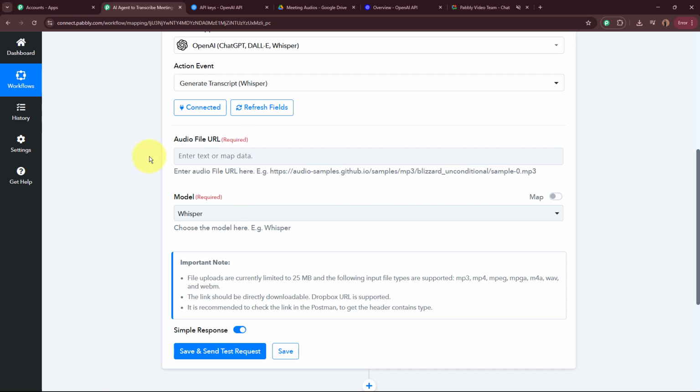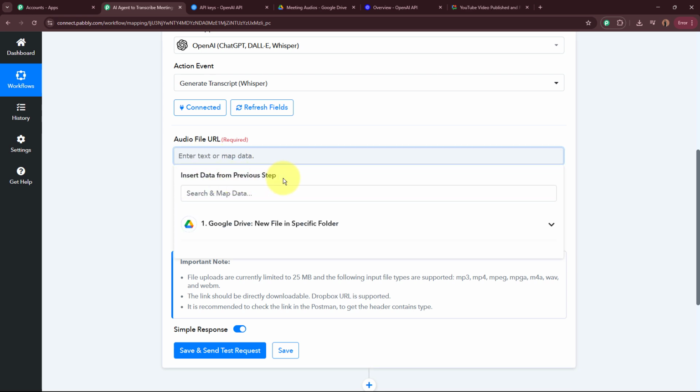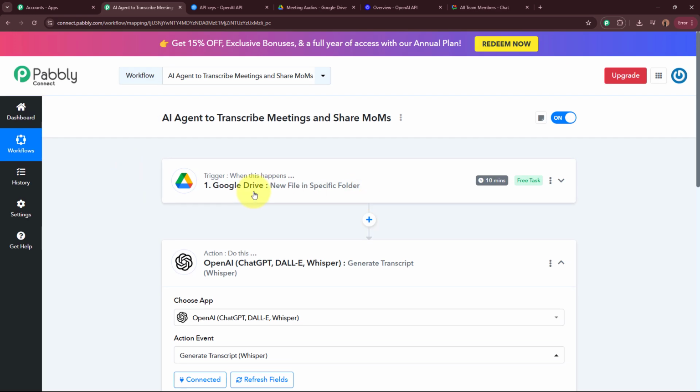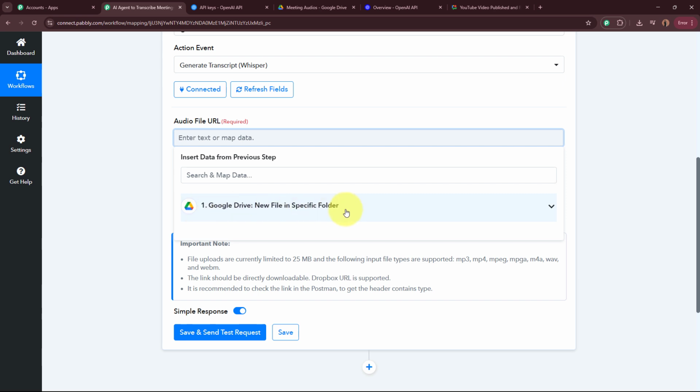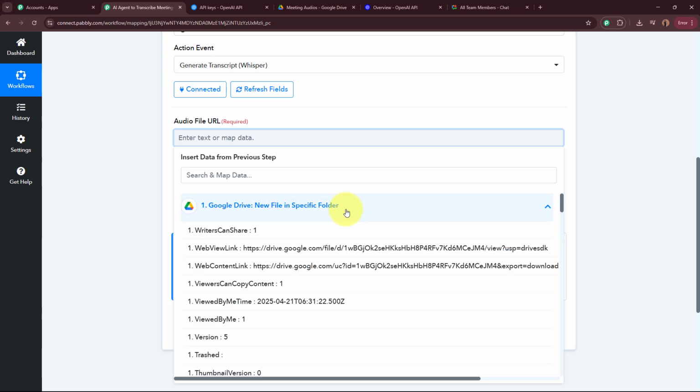For the data of the audio file URL, we are going to map the data, which is inserting data from the previous step. So I'm going to insert the data from the previous step of this workflow. And how it works is that as soon as I click on this field, this was the previous step. As soon as I click on the previous step, this is the same response that was captured in our previous step. In the response, we have received the audio file URL.